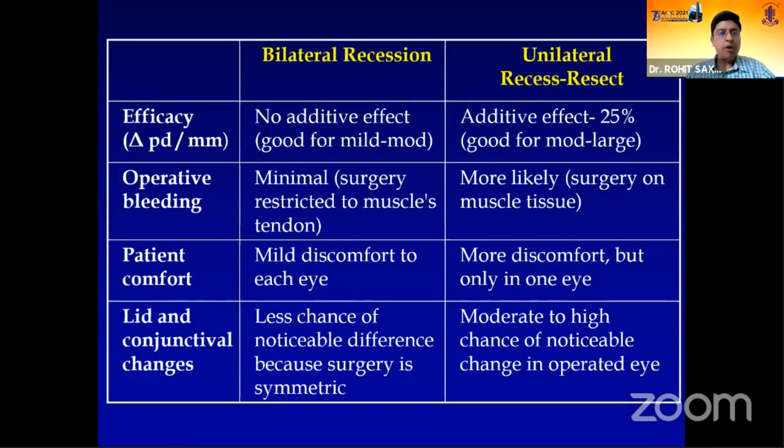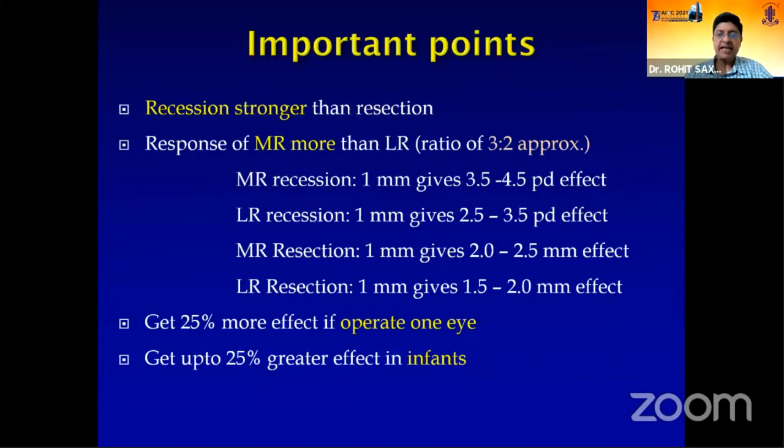However, a bilateral recession, of course, causes less inflammation, less edema. The eyes look similar on both sides. Therefore, the palpebral fissure changes are not so much as there are for a unilateral recess-resect procedure. So in an adult where it's difficult to block both eyes, we prefer a recess-resect, versus under GA, where a bilateral procedure is preferred. We know that recessions are stronger than resections, and we get a larger response in the medial rectus compared to the lateral rectus. We get 25% more effect if we operate on one eye, and much greater impact in infants.